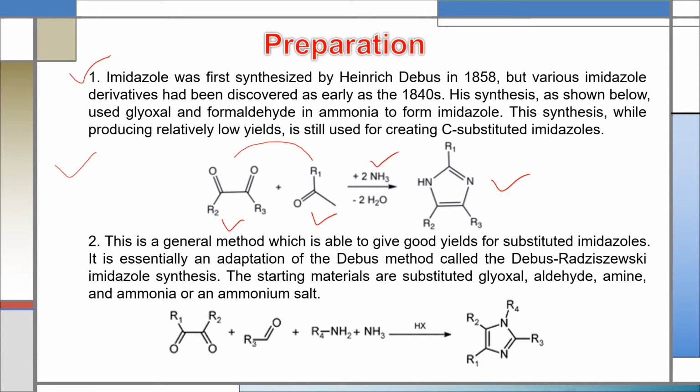The second method for the preparation of imidazole is a general method which is able to give good yields for substituted imidazoles. It is essentially an adaptation of the Debus method called the Debus-Radziszewski imidazole synthesis. The starting materials are substituted glyoxal, aldehyde, amine, and ammonia. So after that, imidazole or substituted imidazole can be prepared.